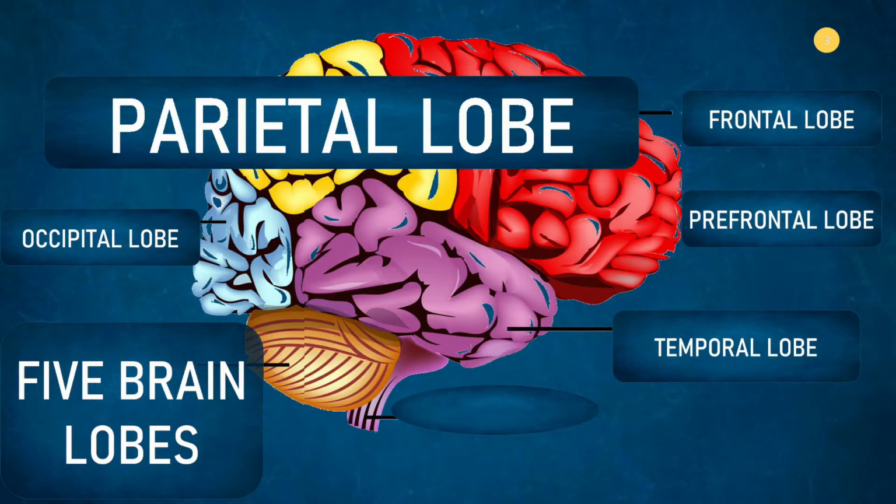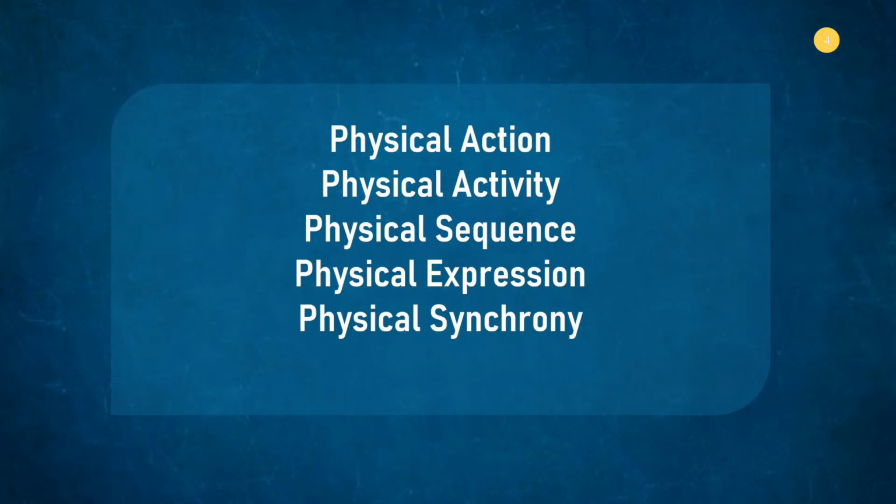If you look at the parietal lobe, this is the one which is connected to your 2 middle fingers. The parietal lobe ridge count on both middle fingers is talking about your physical action. Are you a proactive person? Are you a person who would do things first? So it talks about physical action, physical activity, your physical sequence, your physical expression, and your physical synchrony.